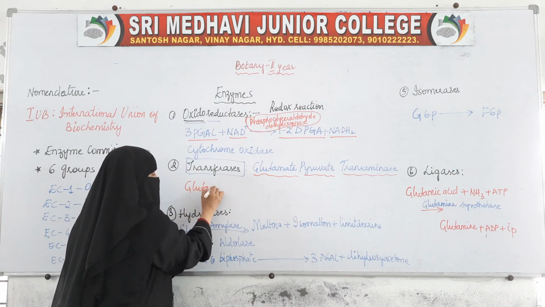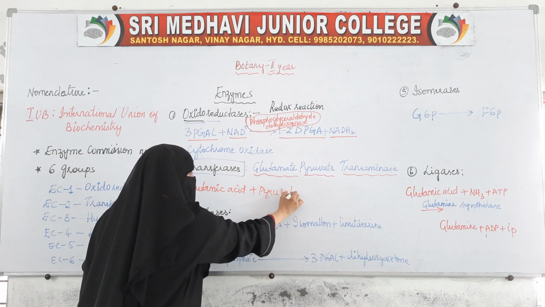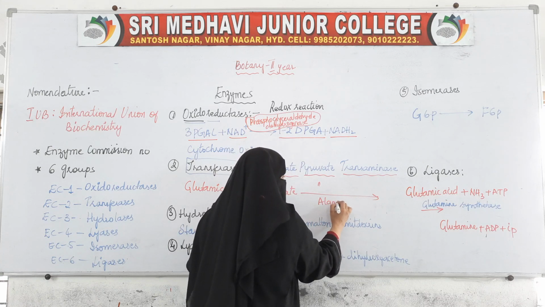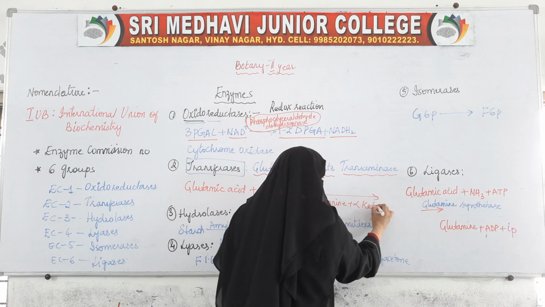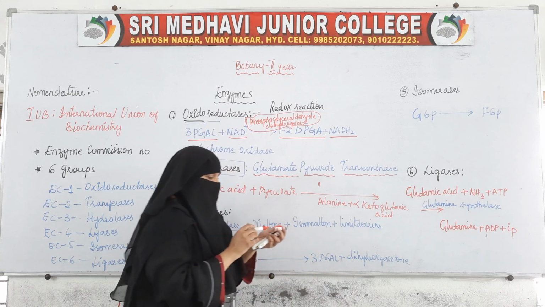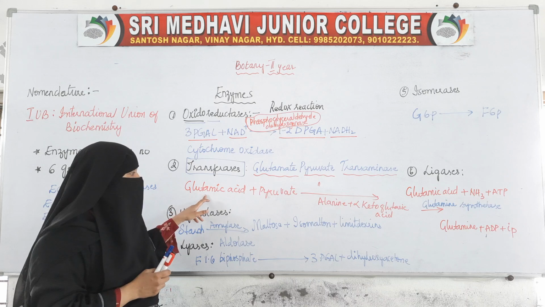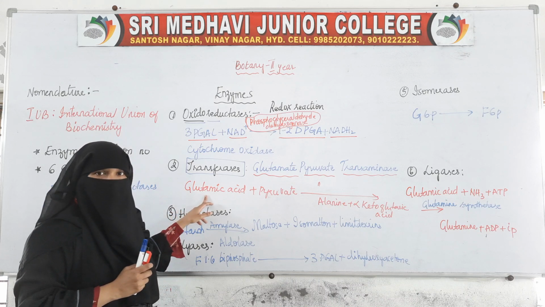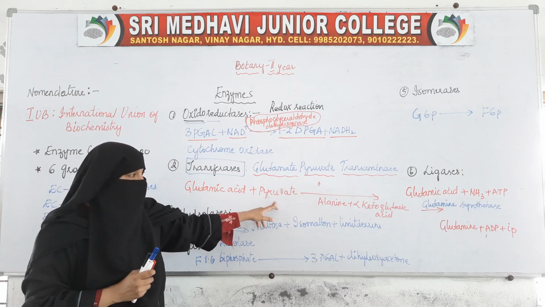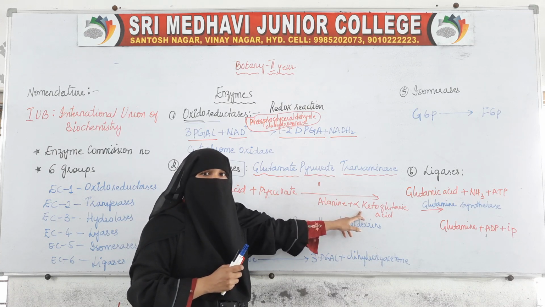Glutamic acid plus pyruvate, in the presence of this enzyme, give rise to alanine plus alpha ketoglutaric acid. So what is happening here? From this glutamic acid, an amino group is transferred to this pyruvate, thereby changing it into alanine and alpha ketoglutaric acid.